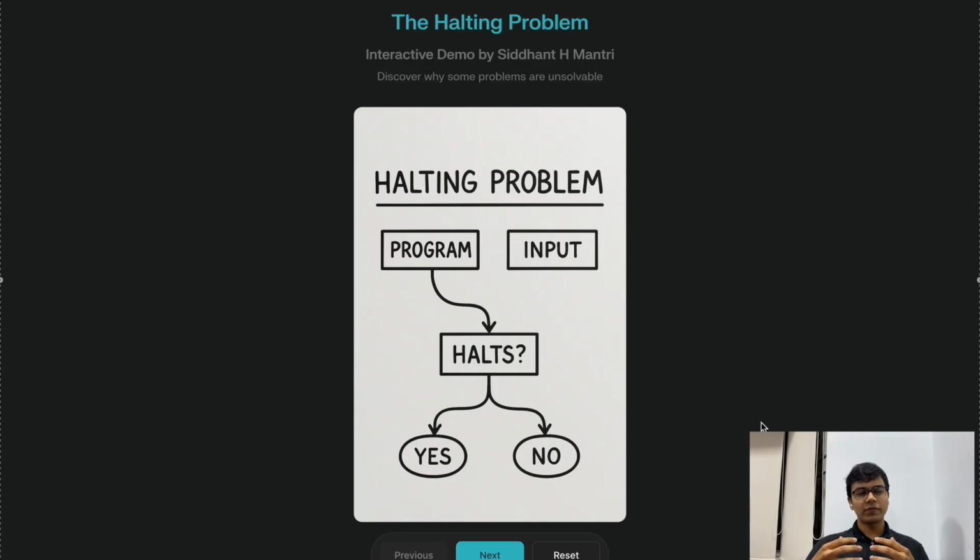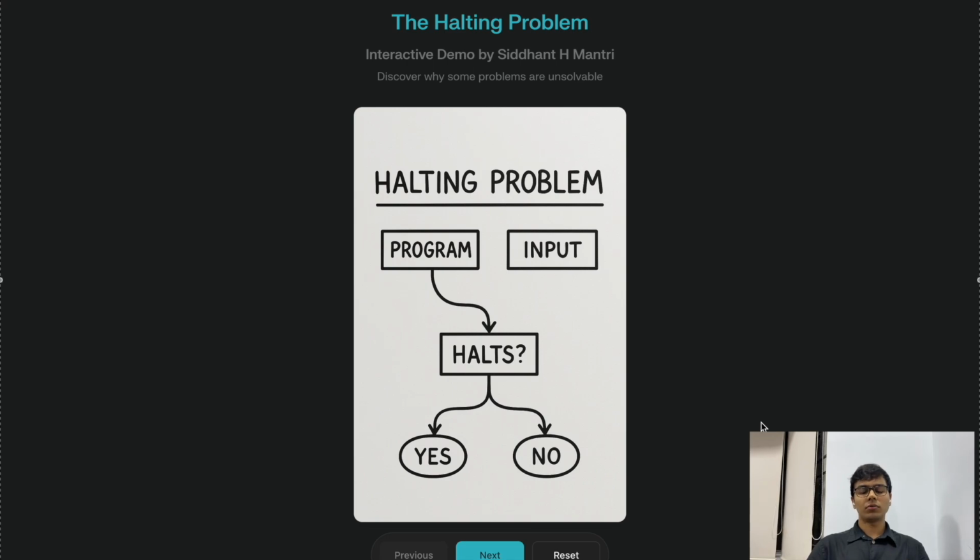So have you ever run a program and wondered, will this program ever stop or will it keep running indefinitely? This exactly is the halting problem. The halting problem asks, can we create a program which can look at any other program and its inputs and predict whether it will halt or will it go on indefinitely.